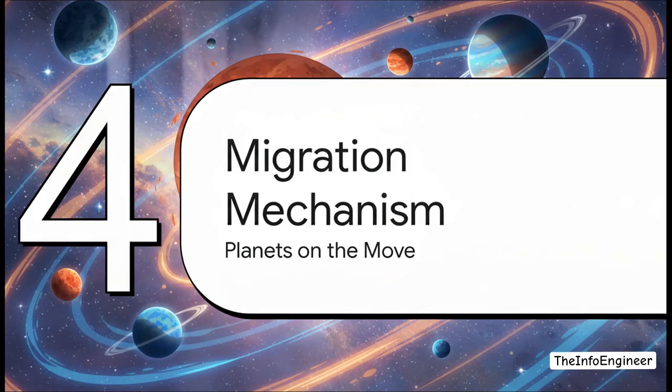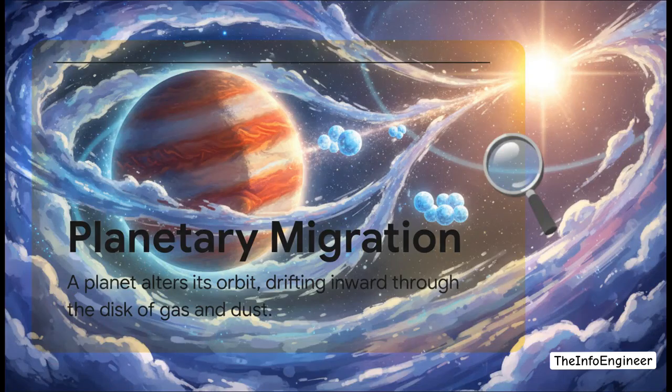So how do you patch a bug that big? Astrophysicists had to introduce a brand new core technical concept. We call it planetary migration, because listen, if a hot Jupiter couldn't actually form right next to its star, well, it must have traveled there.